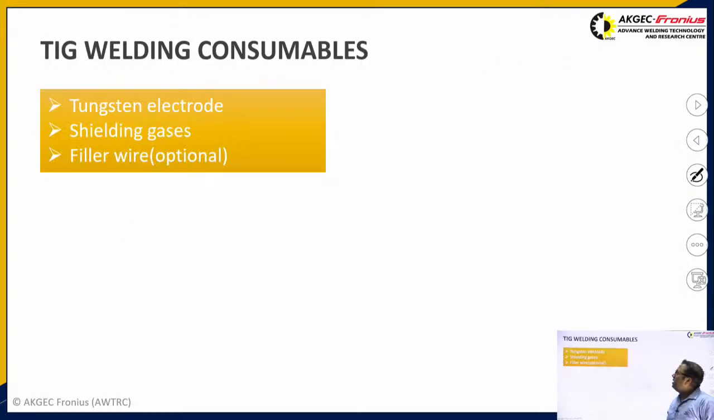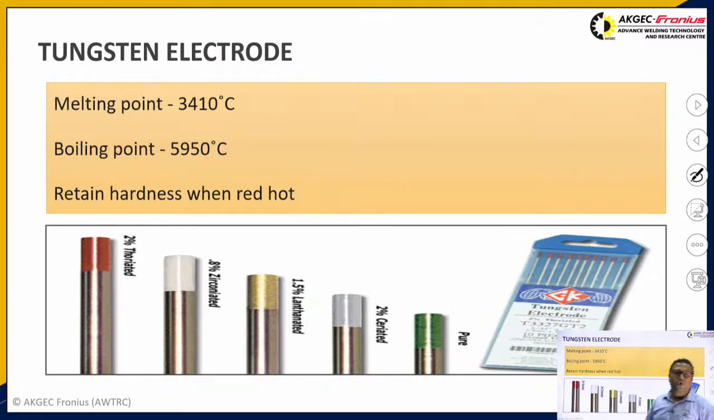Coming on to the TIG welding consumables, there are generally 3 welding consumables. First is the tungsten electrode, then shielding gas, and the filler wire. Filler wire is optional. Tungsten electrodes have a melting point of around 3410 degrees centigrade. Being a very high melting point, we generally say that these types of electrodes are non-consumable. Its boiling point is around 5950 degrees centigrade, and during welding it retains its hardness when it is red hot.